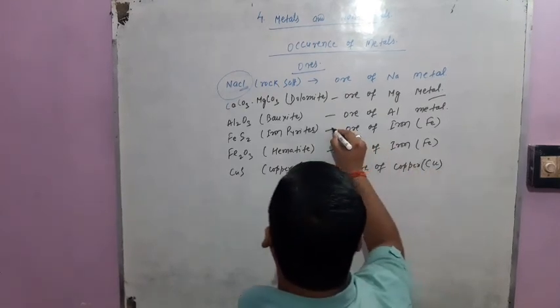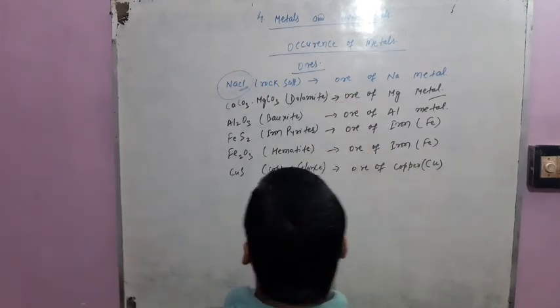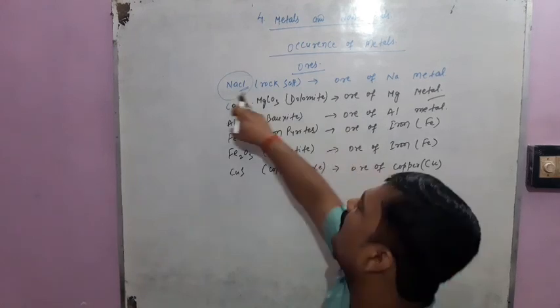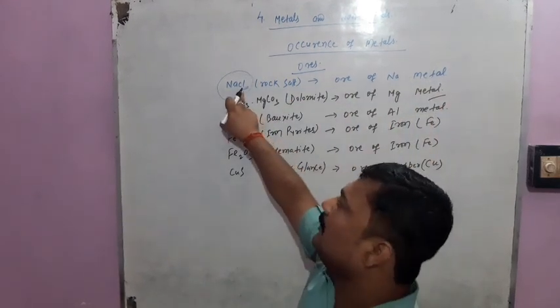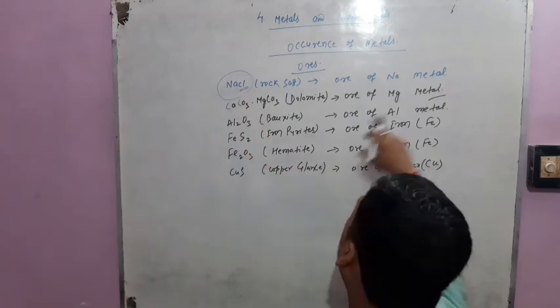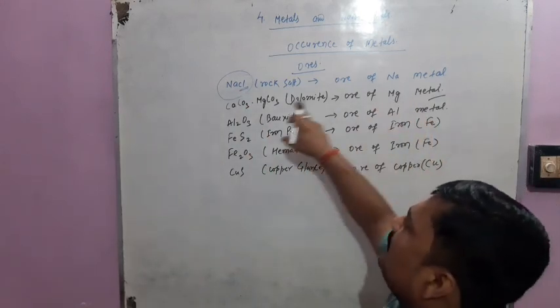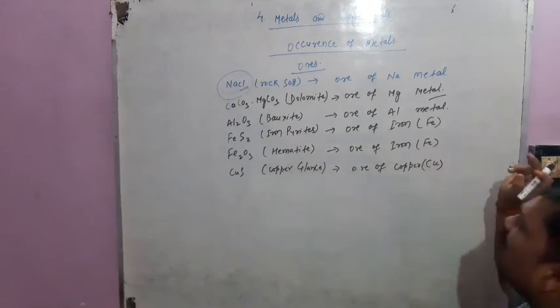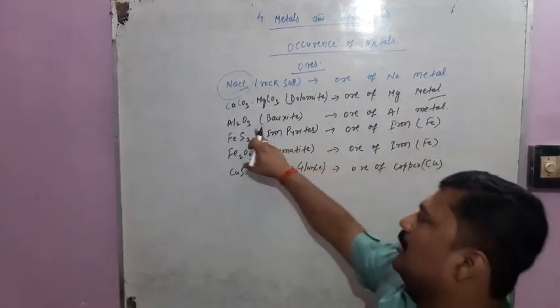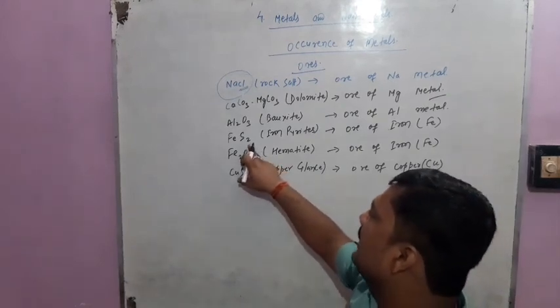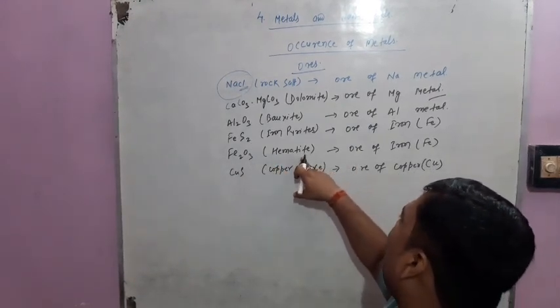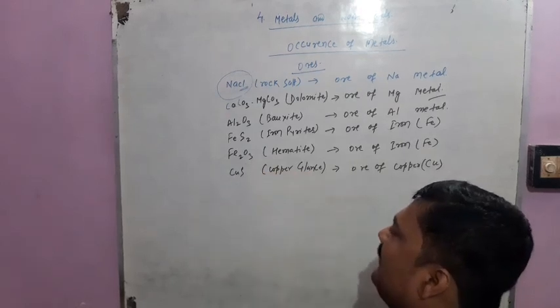Now, in the different examples we have seen here, the ore of sodium metal is found in which form? Chloride form. The ore of magnesium metal is found in which form? Carbonate form. The ore of aluminium metal? Oxide form. The ore of iron metal, iron pyrites? Sulfide form. Hematite? Oxide form.